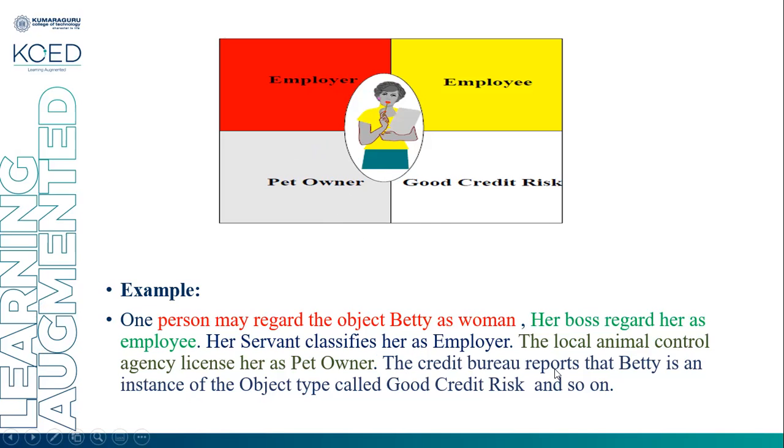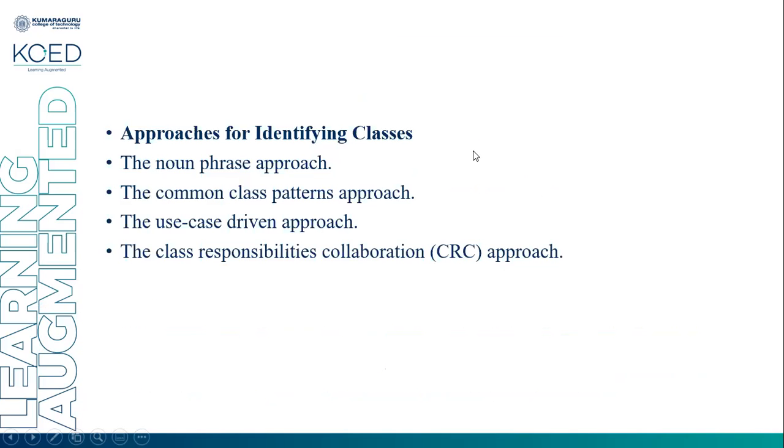The credit bureau reports that Betty is an instance of an object type called good credit risk. That means she is paying her loan very correctly, so she is classified as a good credit risk. So the object Betty is classified differently in the different perceptions of different people. That's why classification is an intellectually hard process and not an easy task.